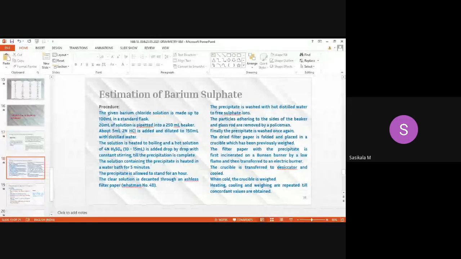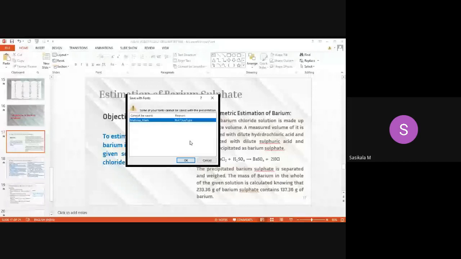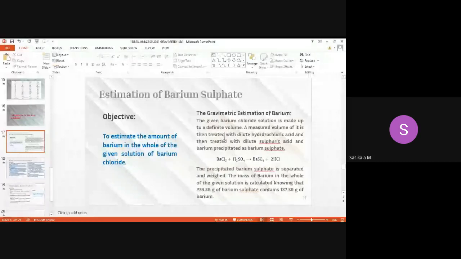Here the same is carried out with reagents of the mentioned concentration. First, we are treating with dilute hydrochloric acid, which is given for acidic media. Then if you add sulfuric acid, it gets precipitated as barium sulfate. So hydrochloric acid is to stabilize the chloride ion, where the common ion is the chloride ion, and sulfate ion is added to precipitate only barium sulfate.